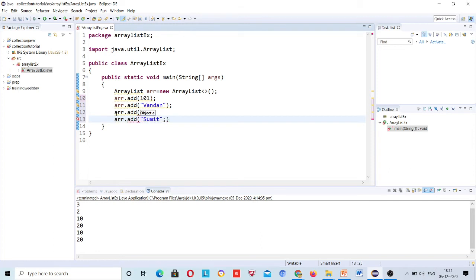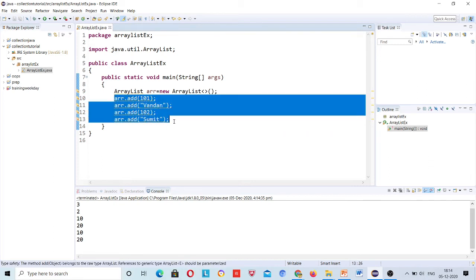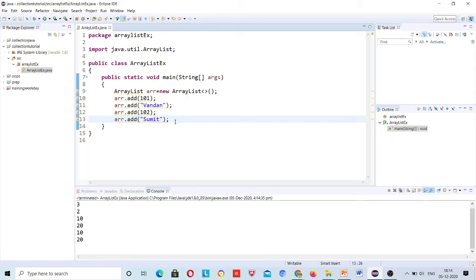So these two values you stored in the ArrayList. Now the thing is that in an array you simply iterate over a for loop and print that, right? But how will you do it in an ArrayList?